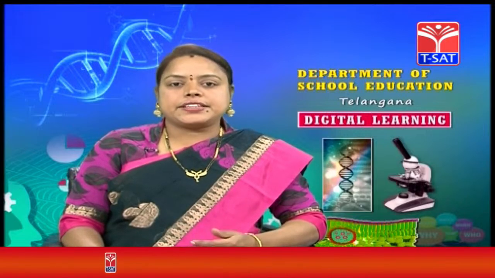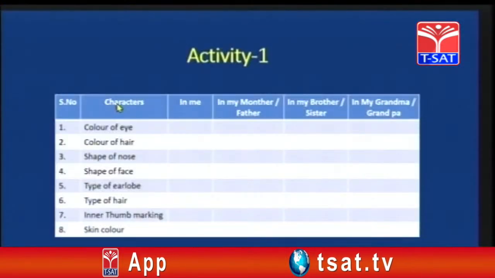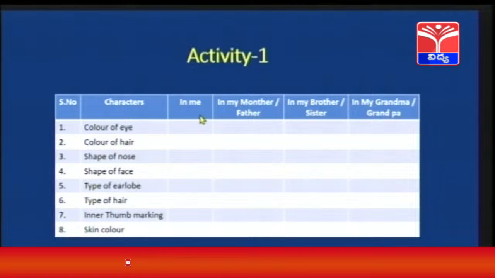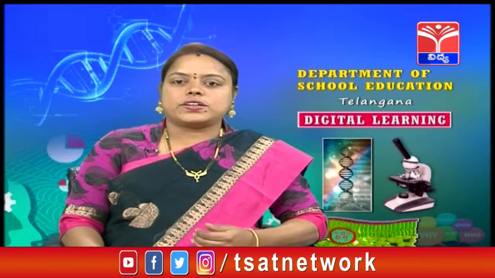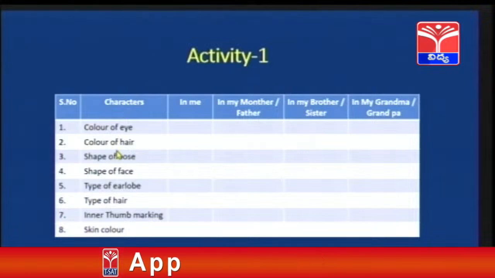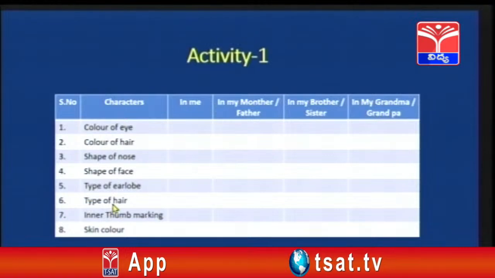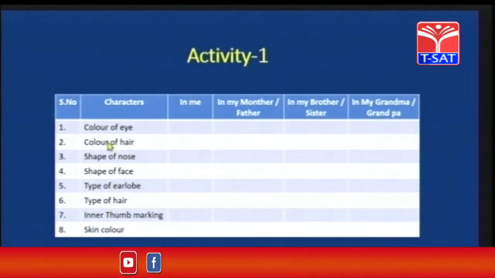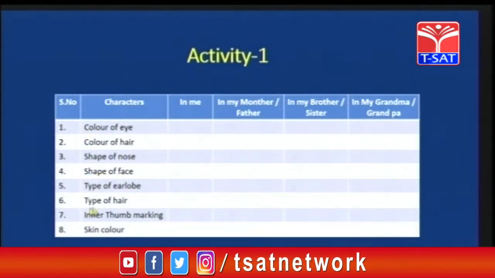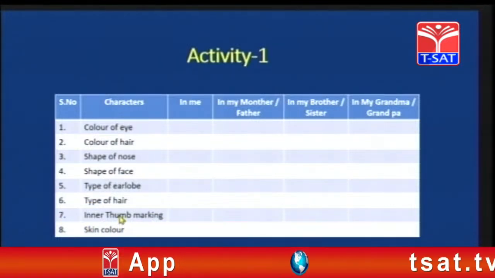Children, we have this activity in your textbook. So, let us discuss this. We have the character, that is color of the eye. The next column is in me, in my mother or father, in my brother or sister, in my grandma or grandpa. So, keep all the characters in your chart. Like you have this table in your textbook, write all these characters in the table. First one, take it as color of eye, color of hair, shape of nose, shape of the face, type of earlobes, type of hair, inner thumb marking, skin color. You can add a few more characters also.